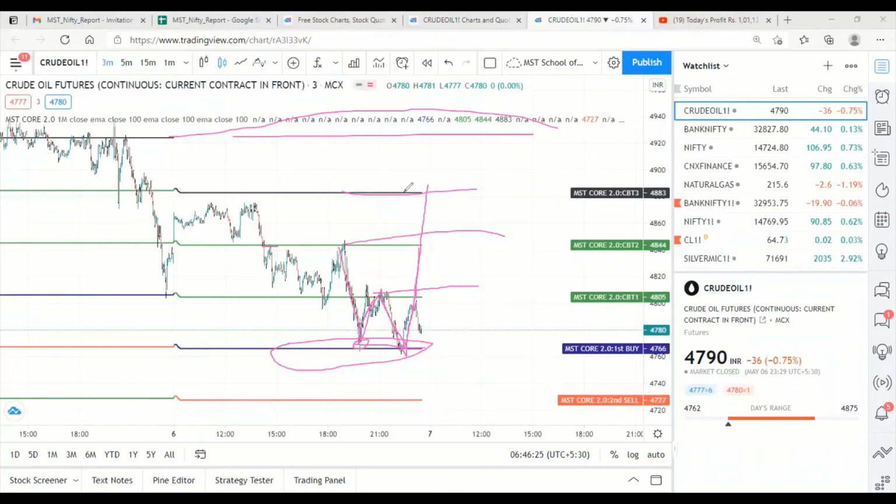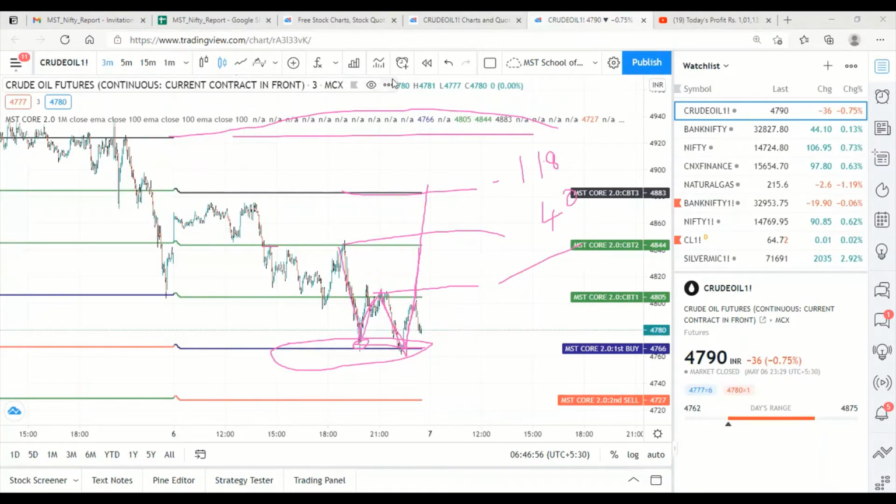So this is the positional strategy which will work for intraday as well. You can use it for positional trade also. So hope it is clear in terms of crude oil. So yesterday, if we deduct this 118 points loss, and here we got some 40 points loss, we can deduct, if you want. But as per the strategy, we are not doing that. I'm considering loss is the loss. Don't worry.